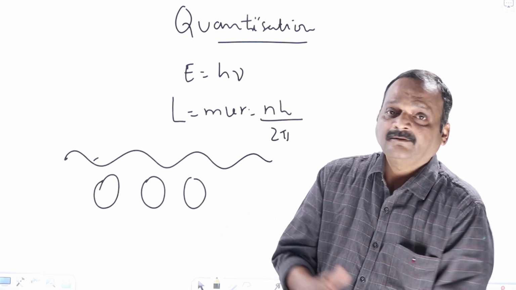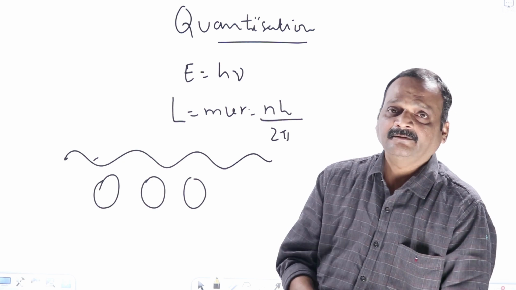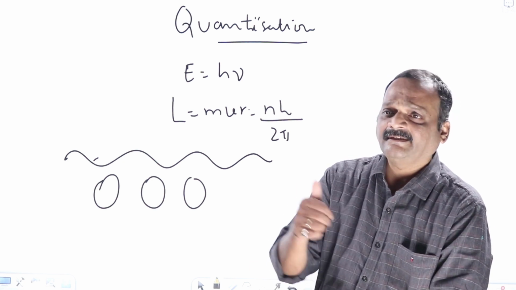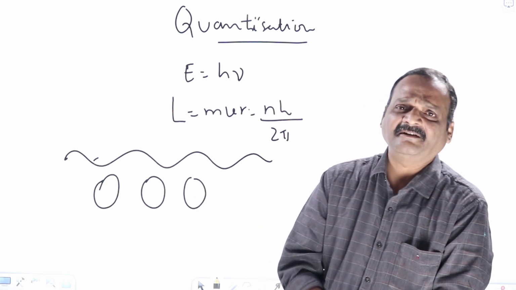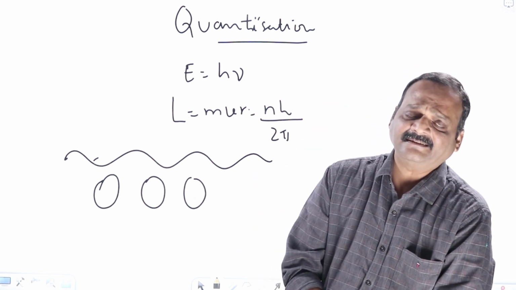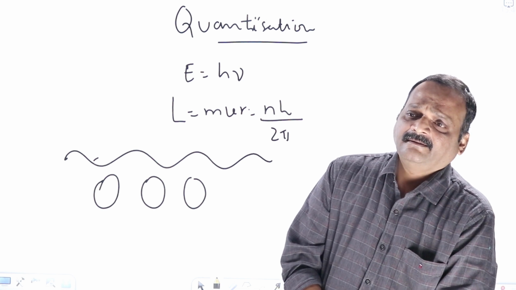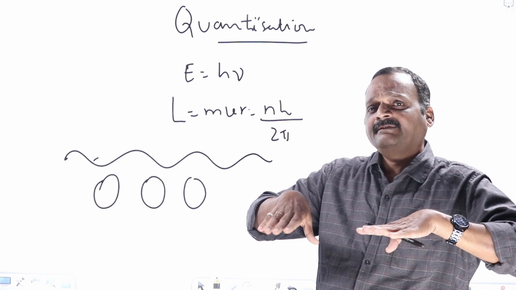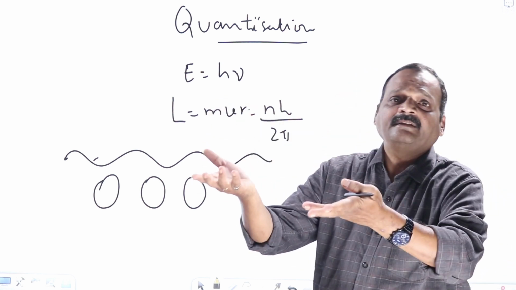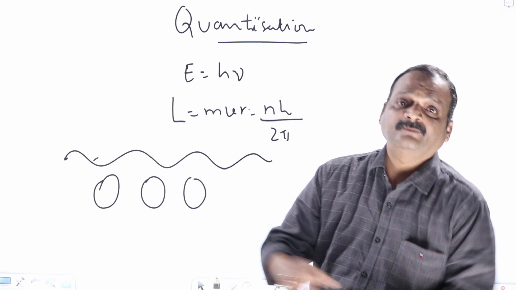Whatever amount of anything you want to eat, you can eat. There is no restriction. If you want to drink milk, any amount you can drink, one sip or two sips or three sips, or you can have 1 liter of milk, it doesn't matter. So everything appears to be continuous. You can take any amount of energy continuously. We can give any amount of energy continuously. Life appears to be continuous.